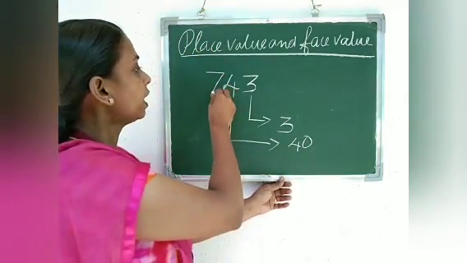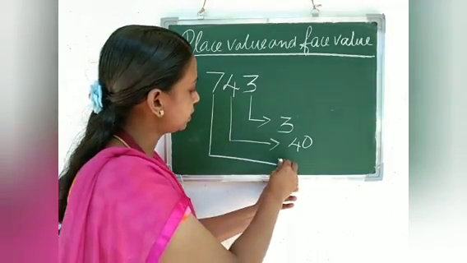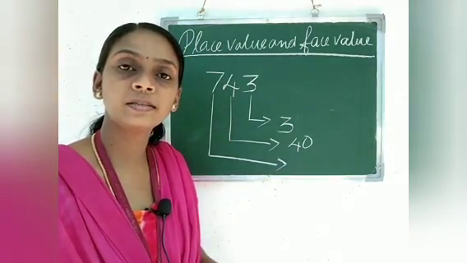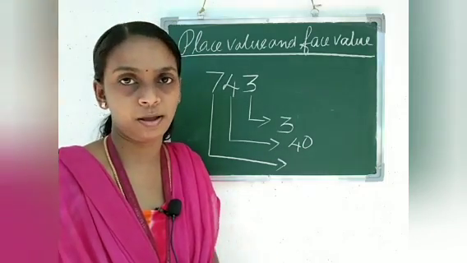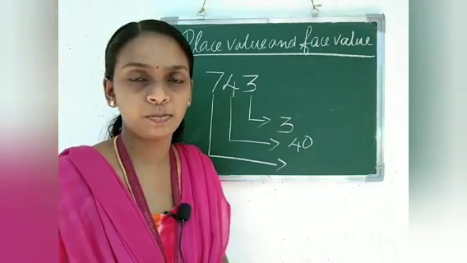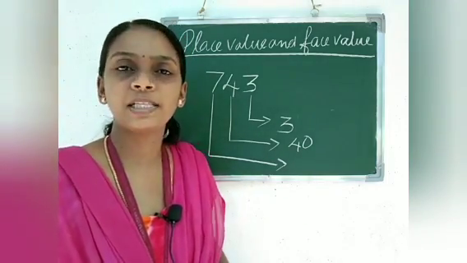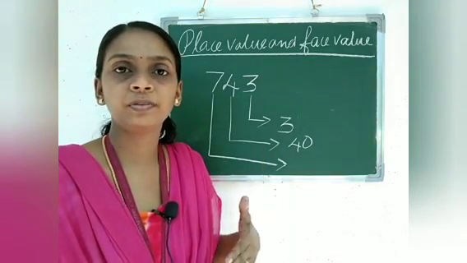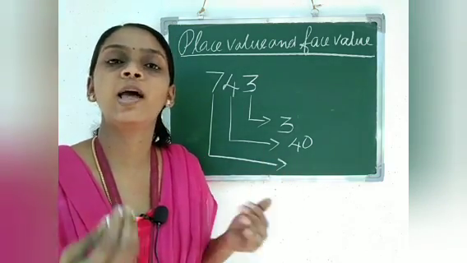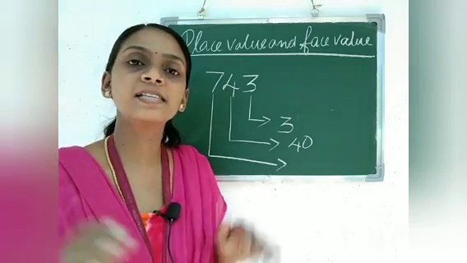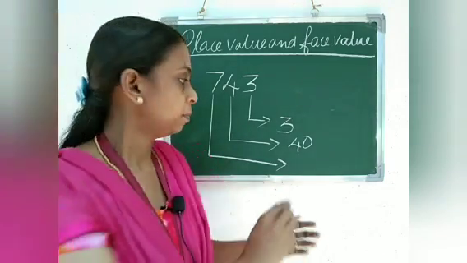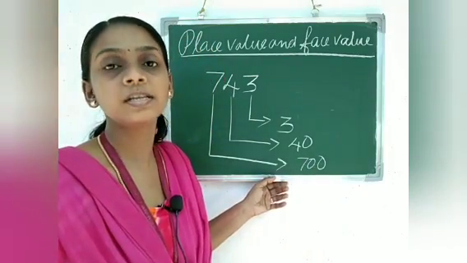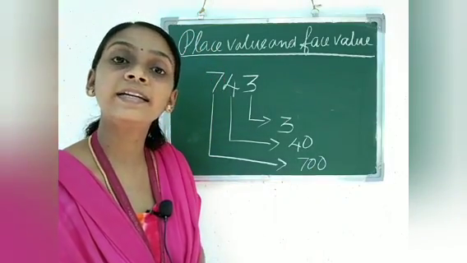Next, the last digit here is 7. 7 is in which place? 7 is in the hundreds place. So how will we write the place value of 7? All of you tell me. Yes, it is 700, because 7 is in the hundreds place.